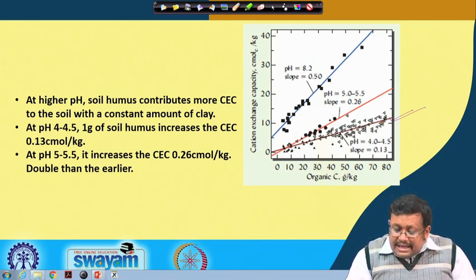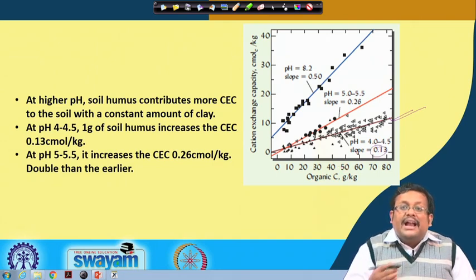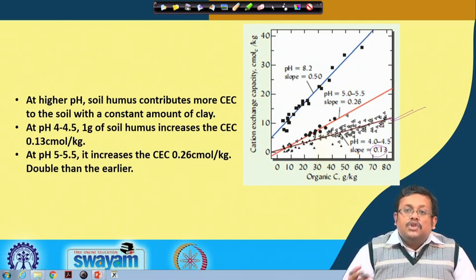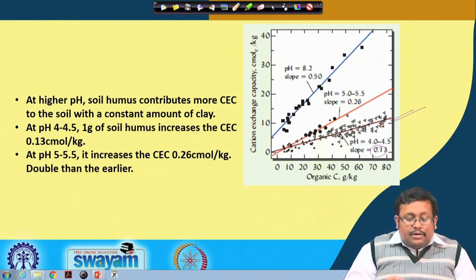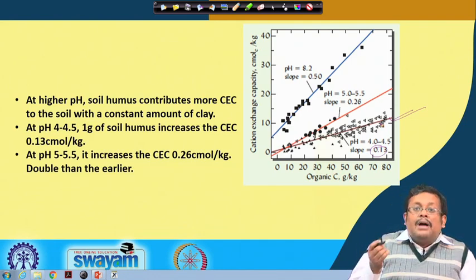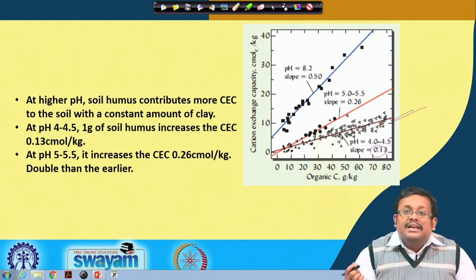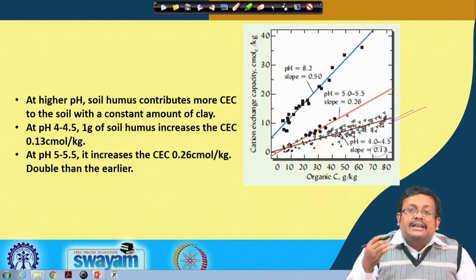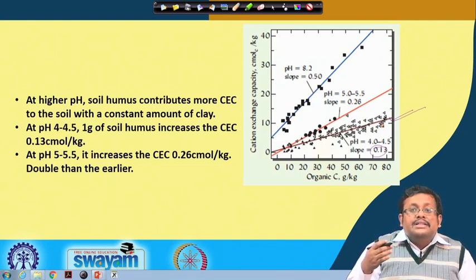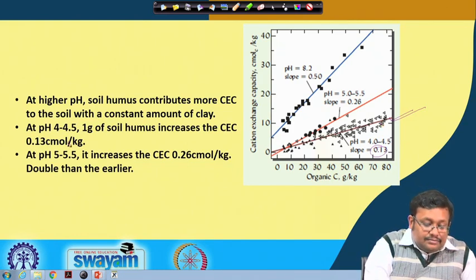Because we are getting a slope of 0.13, that means if you change the organic carbon by 1 unit, that is 1 gram per kg, you will get an increased CEC by 0.13 centimole charge.